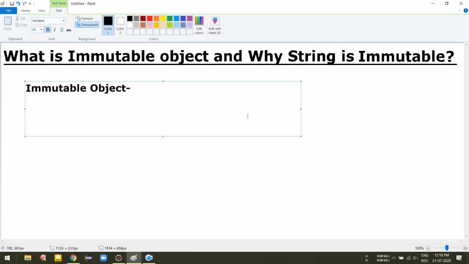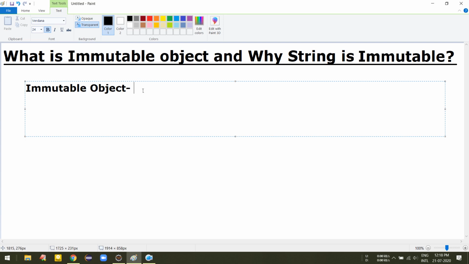If you say it simply, an immutable object is one that can't be modified. You can't modify an immutable object once it's created. If you create an immutable object and try to modify it, hoping that it gets modified, it's not going to happen. That is the main nature of immutable objects.